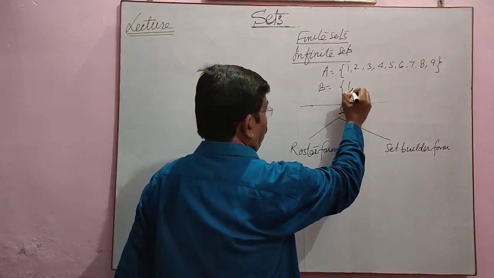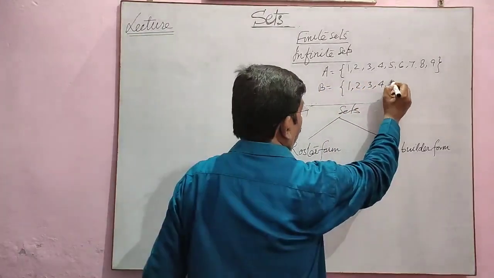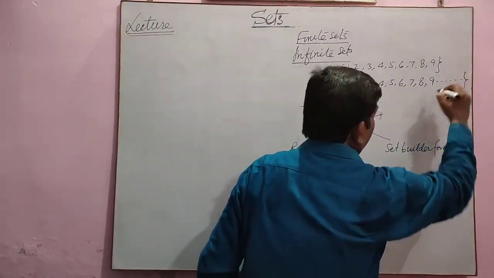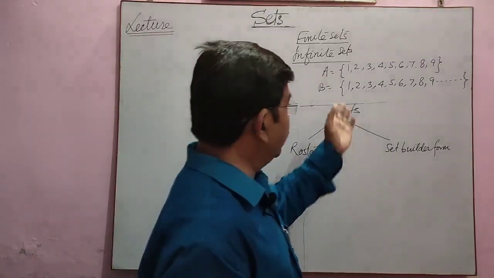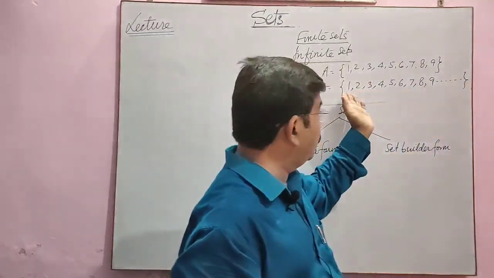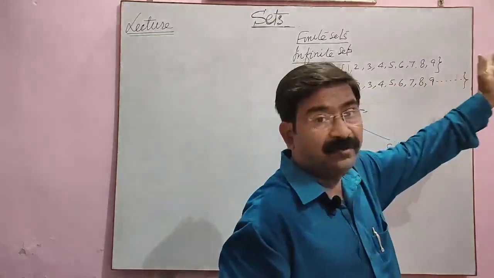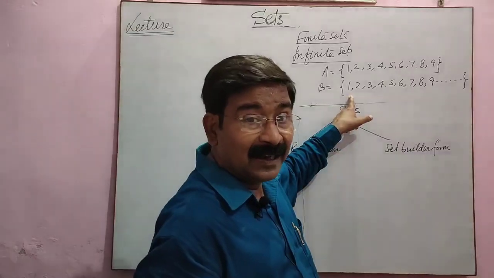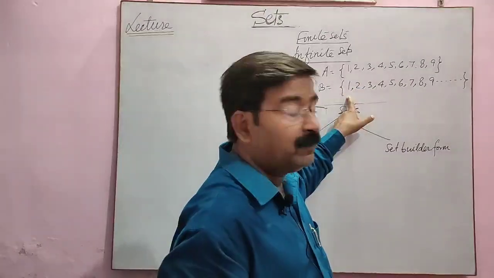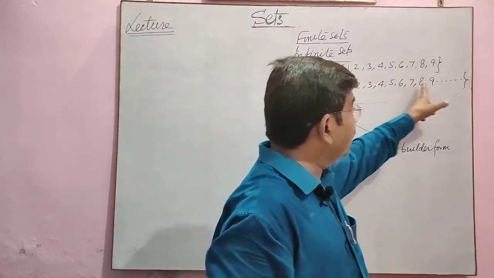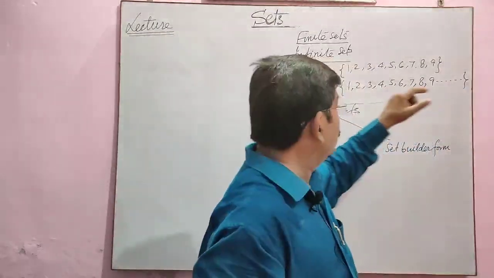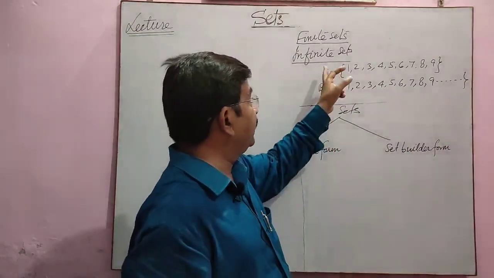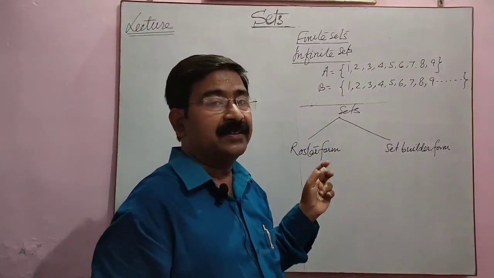And suppose I am writing like this. B is a set 1, 2, 3, 4, 5, 6, 7, 8, 9, and after that dash dash and so on. Means it goes to infinity. This is natural numbers and this goes to infinity. So we have the extreme left, means the first number we have with us, but the last number is not visible, not known. So this is an infinite set. So we have finite sets and infinite sets. All right.